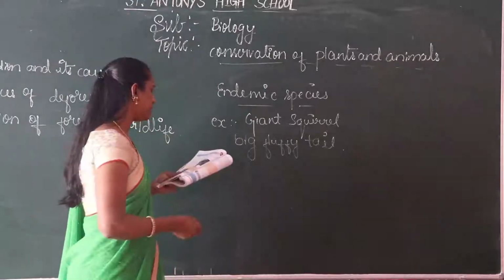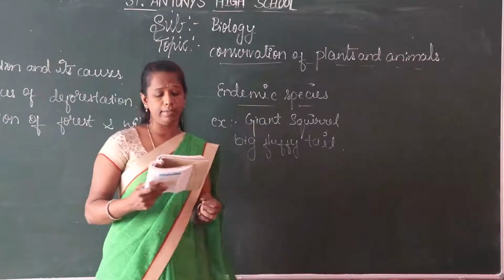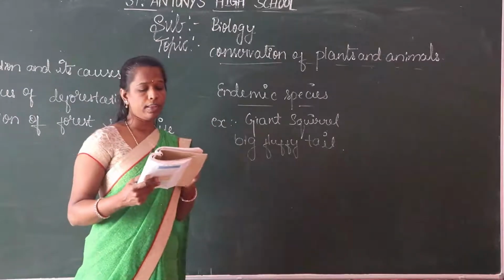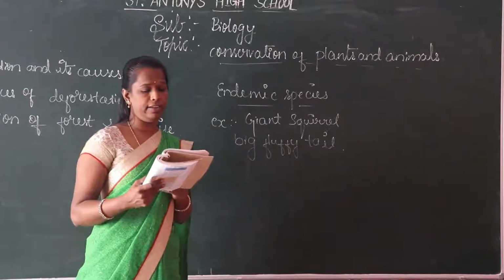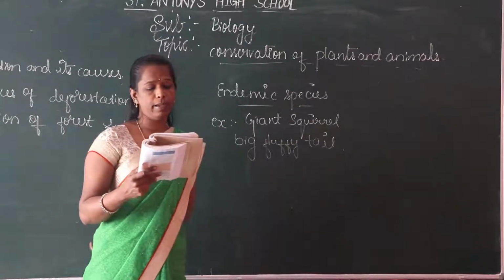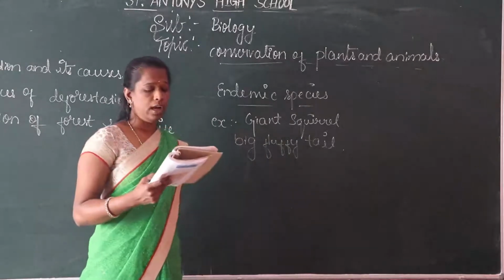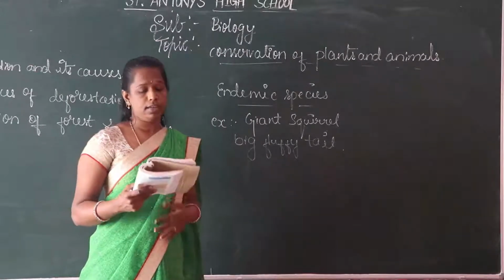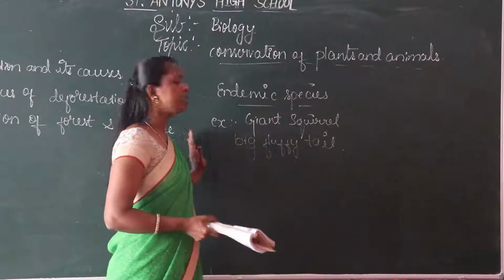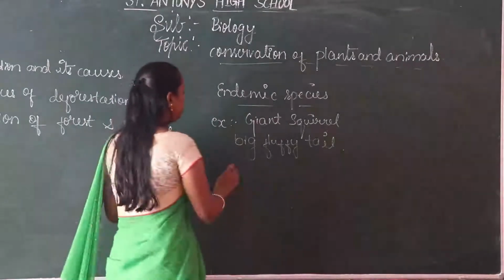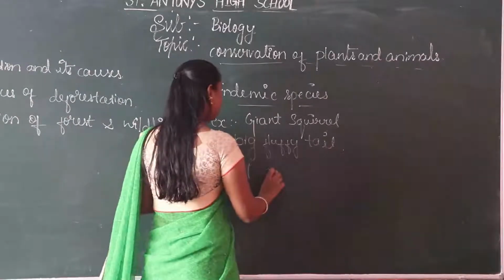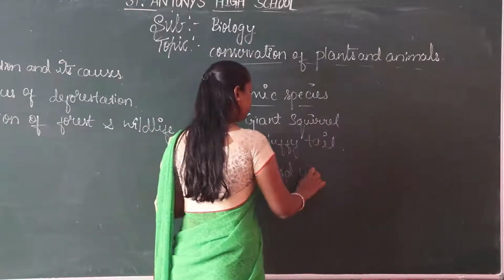Endemic species are those species of plants and animals which are found exclusively in a particular area. They are not naturally found anywhere else. A particular type of animal or plant may be endemic to a zone, a state, or maybe a country. For example, let us consider sal or wild mango.